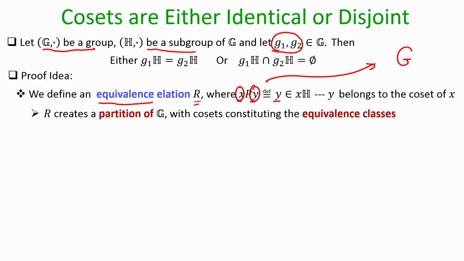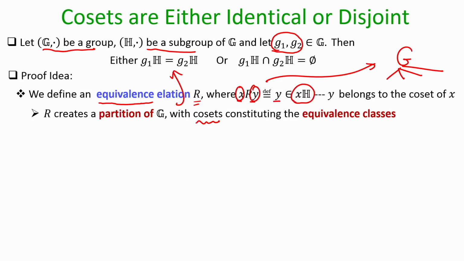So, if this relation is an equivalence relation, then the equivalence classes will constitute a partition of this group G, and it is easy to see that the equivalence classes here are nothing but the cosets, because that is how I have defined my relation, and that automatically proves that the theorem statement that we want to prove here holds.